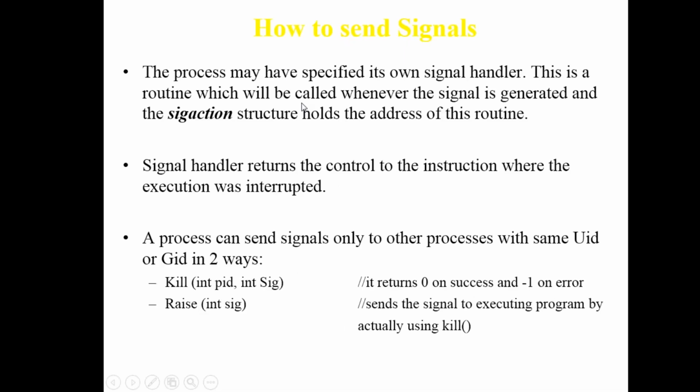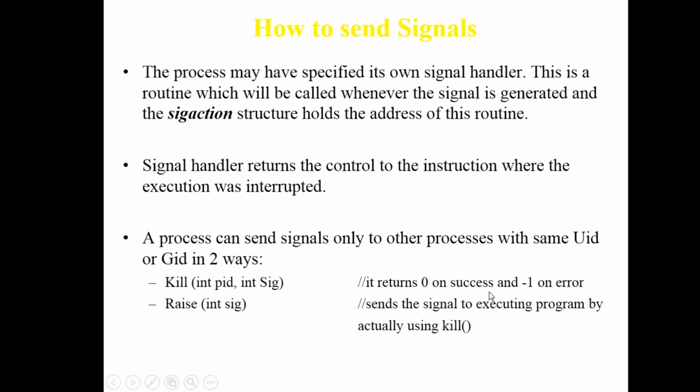So how can signals be sent? Signals can be sent with kill and also with raise. For killing, you require a PID for the process for which it has been generated, and every signal has a number, for example int sig. So this is your PID for that process, for which the signal has been generated. Kill that signal. Similarly, raise lets you raise any kind of signal.